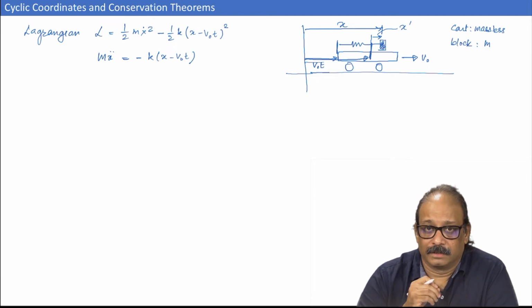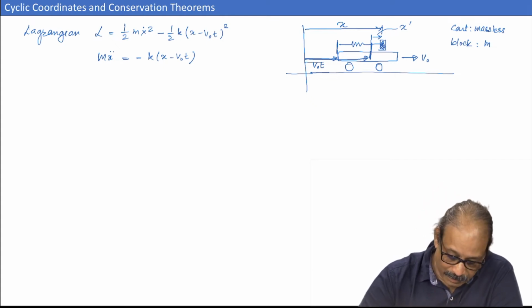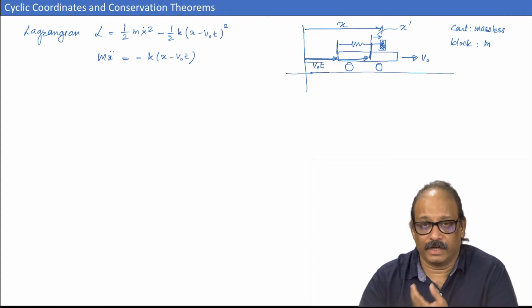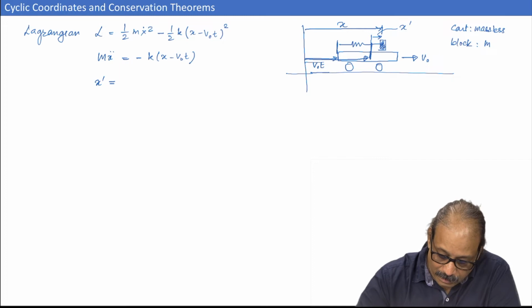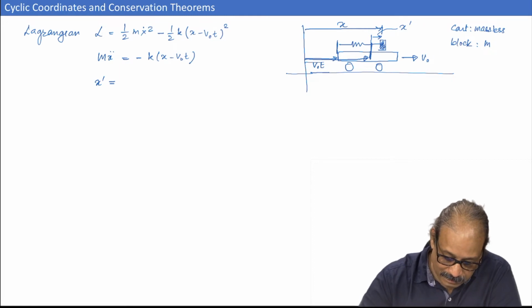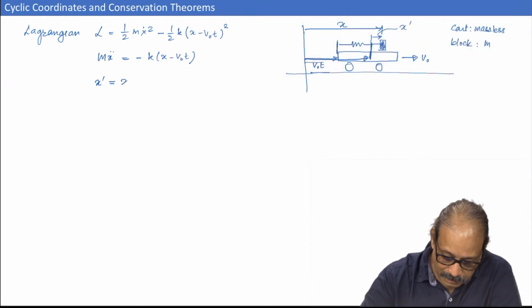What would be the equation of motion in terms of x prime? Remember, the transformation from x to x prime is time dependent. Let me write this as x prime is equal to x minus v naught t.